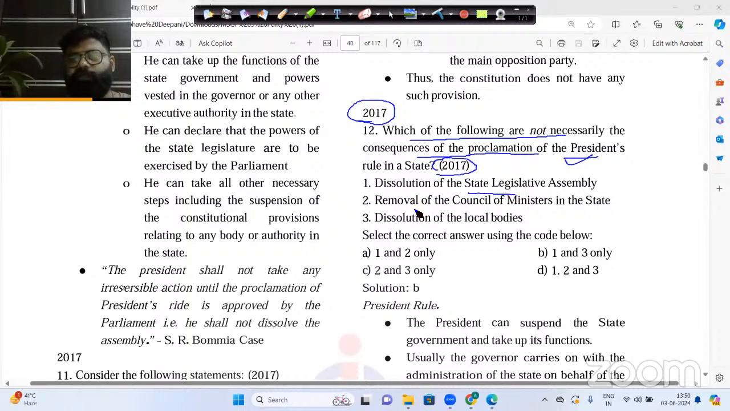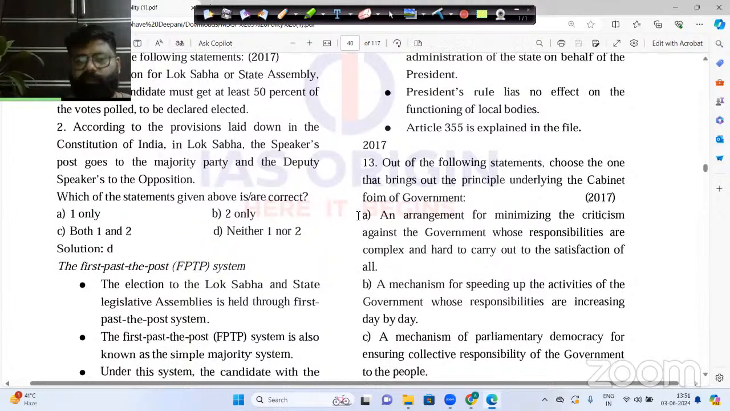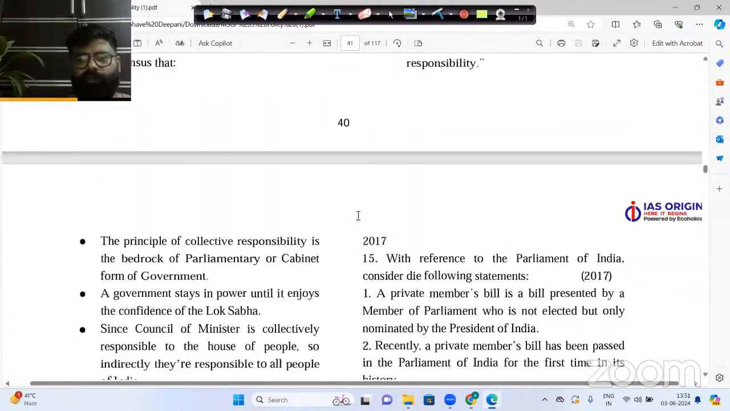Now please see what are necessarily the consequences of the proclamation of President's rule: dissolution of the state legislative assembly, removal of the council of ministers in the state, and dissolution of the local body. So it is just statement 1 and statement 3, that when the proclamation is there, dissolution of the state legislative assembly will be there and dissolution of the local bodies will be there. Again, I would tell you the same thing. If you need to understand this topic of article 356, please go to the IAS Origin video playlist, where we have explained that in much more detail.